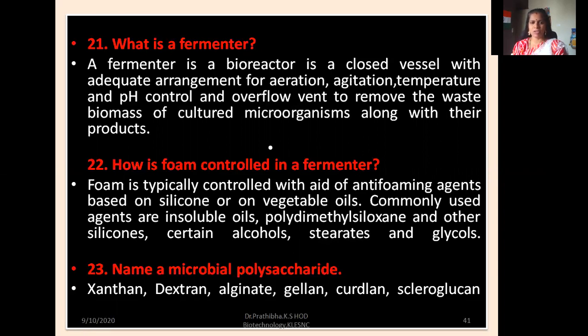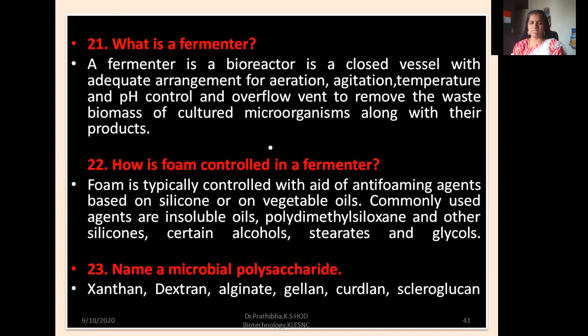How is foam controlled in a fermenter? Foam is typically controlled with the aid of anti-foaming agents based on silicone or on vegetable oils. Commonly used agents are insoluble oils, polydimethylsiloxane and other silicones, certain alcohols, and the stearates and glycols. You can write any one or two examples, more than enough.